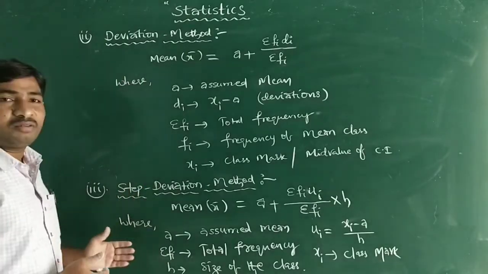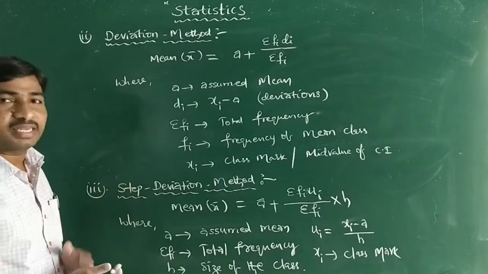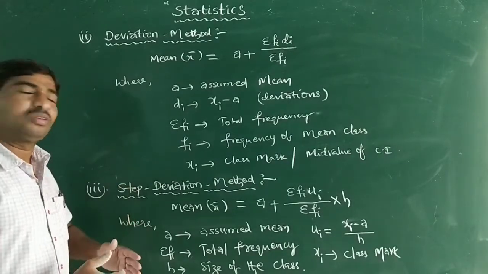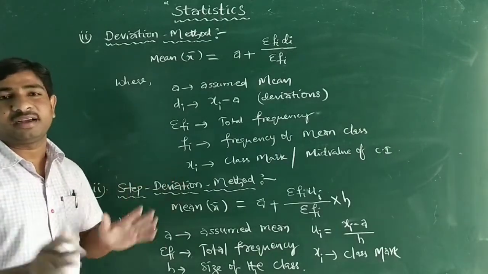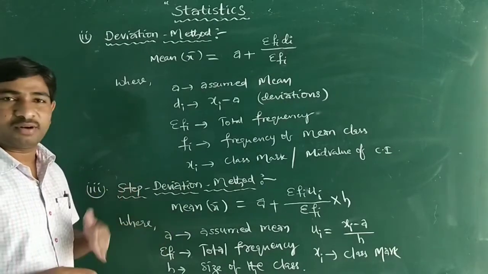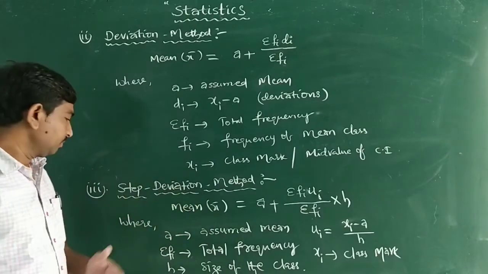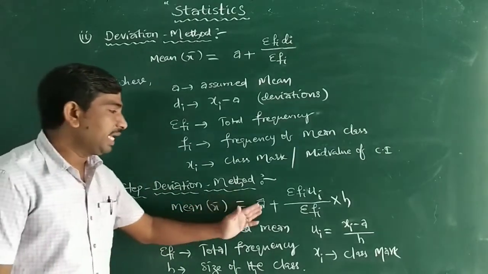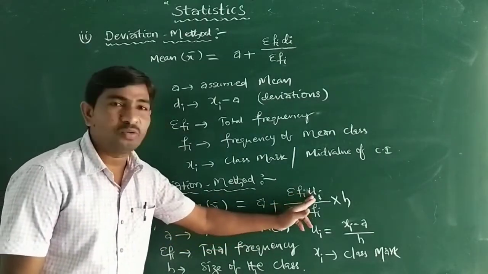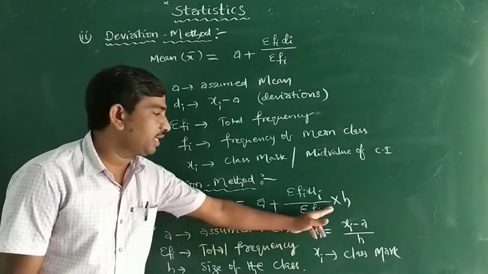Now the third one is the most important method, and it is very useful for every kind of data, either grouped data or ungrouped data, whatever it is. The step deviation method is very easy and important. Mean x bar is equal to a plus summation fi ui by summation fi, into h.